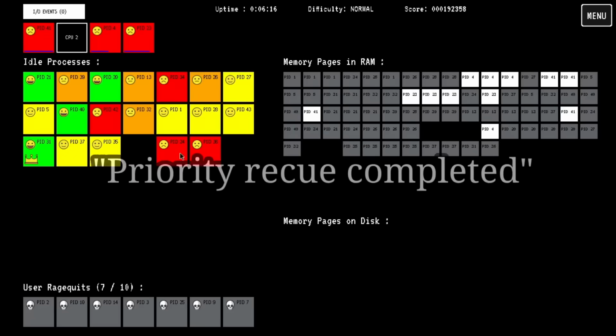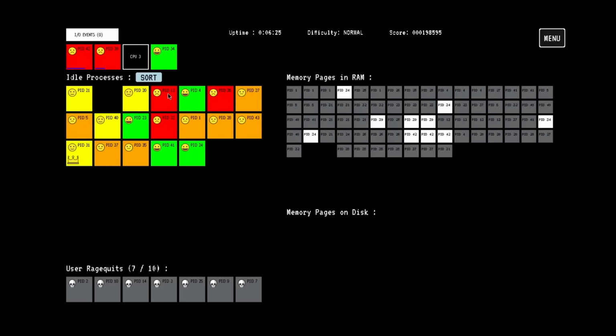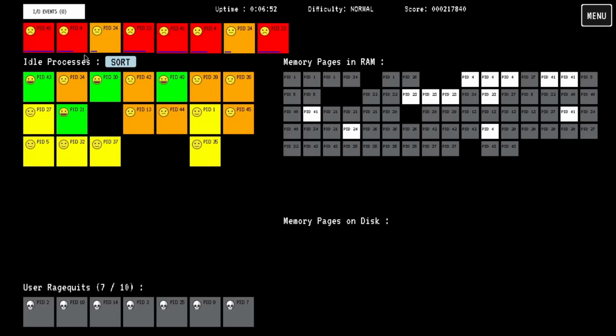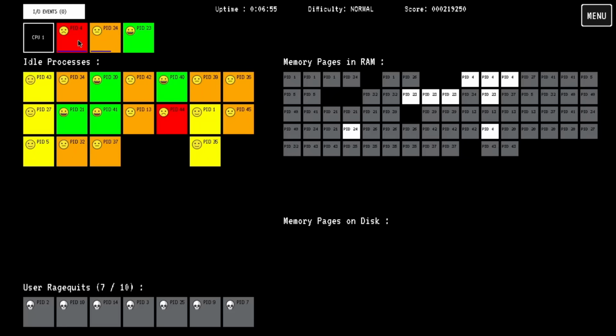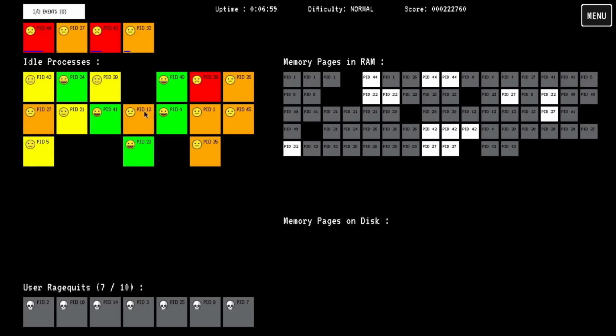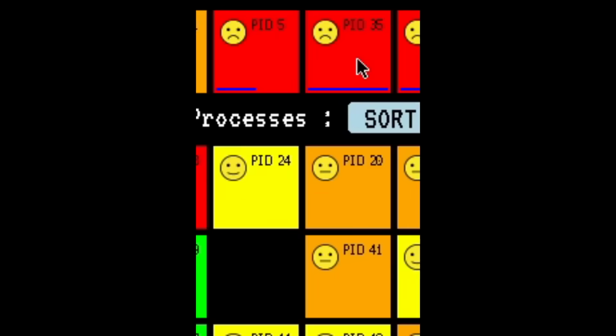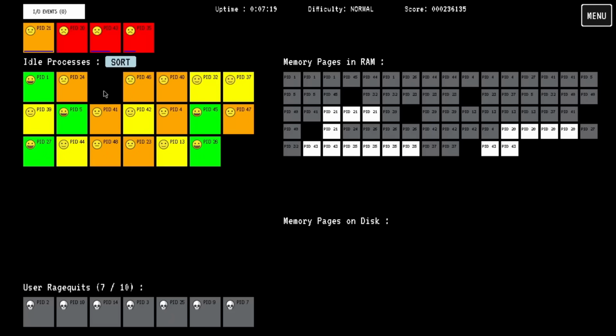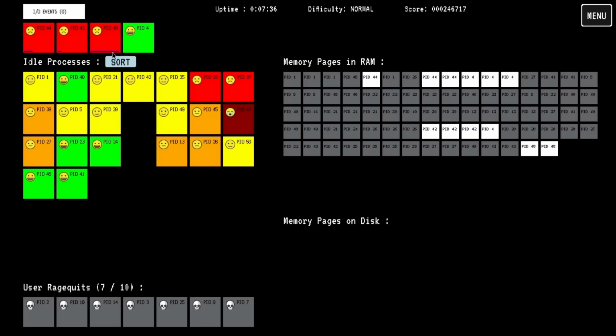Right. Priority requeue completed. Did I say priority requeue? I meant priority request. I don't know why I said that. I wish I had more CPUs to work with because this game would be a lot easier in that case. But maybe if we go to the custom difficulty or something, there will be a way to handle that. Oh my god, I just unqueued that one right as it was about to finish. That is so upsetting. I just fumbled so hard.